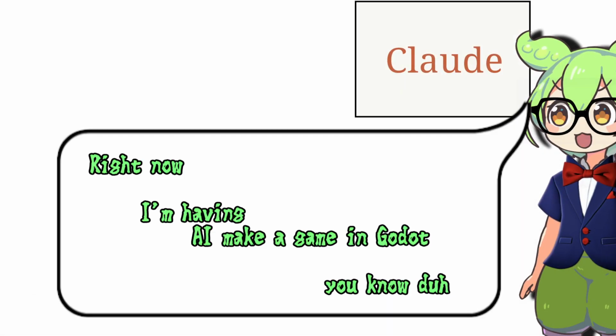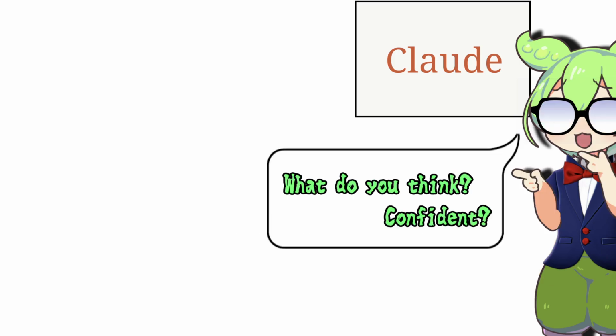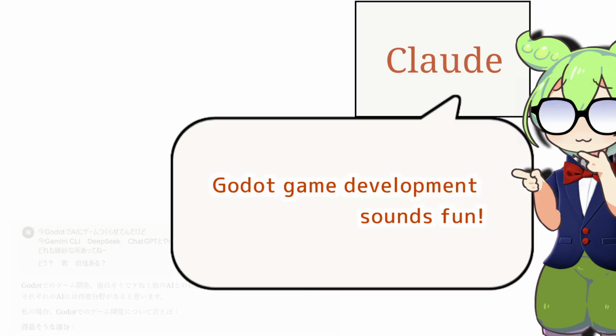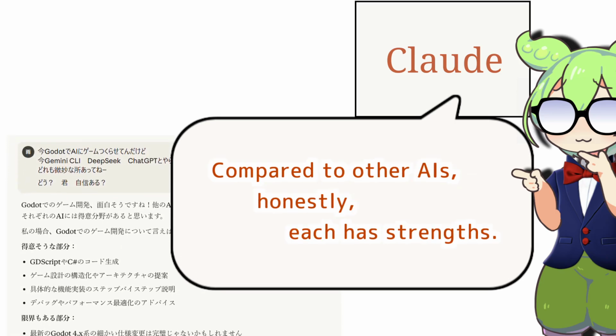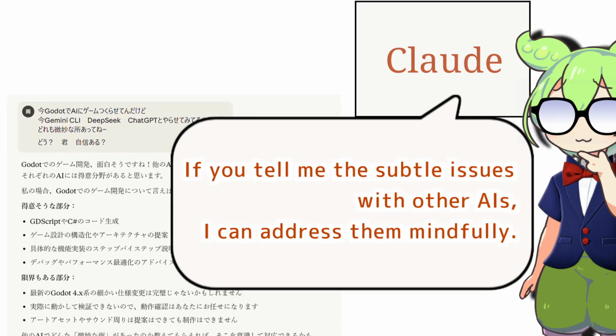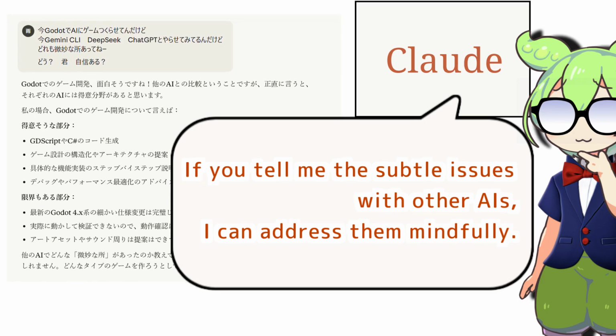Right now, I'm having AI make a game in Godot. I'm trying Gemini CLI, DeepSeek, and ChatGPT, but each has subtle issues. What do you think, confident? Godot game development sounds fun. Compared to other AIs, honestly, each has strengths. If you tell me the subtle issues with other AIs, I can address them mindfully.